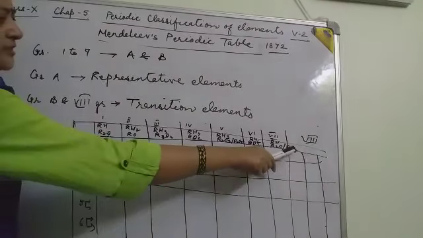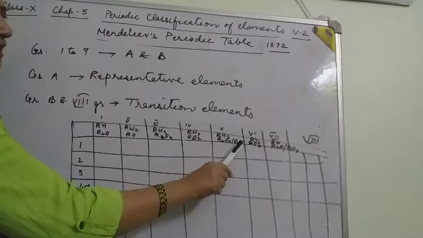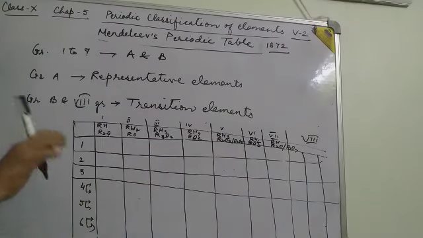So here it is R2O7 and R2O5, and we arrange like this.